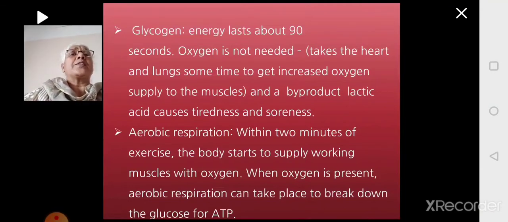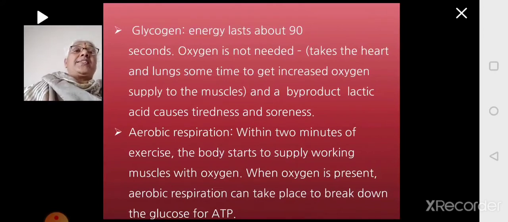In the aerobic respiration, when you start doing some exercise, within 2 minutes the body will start supplying the oxygen to the muscle. It will take about 2 minutes for the ventilatory rate to get adjusted and for the respiratory system to take in more oxygen, and to supply that to the muscle, and after that aerobic respiration will start.